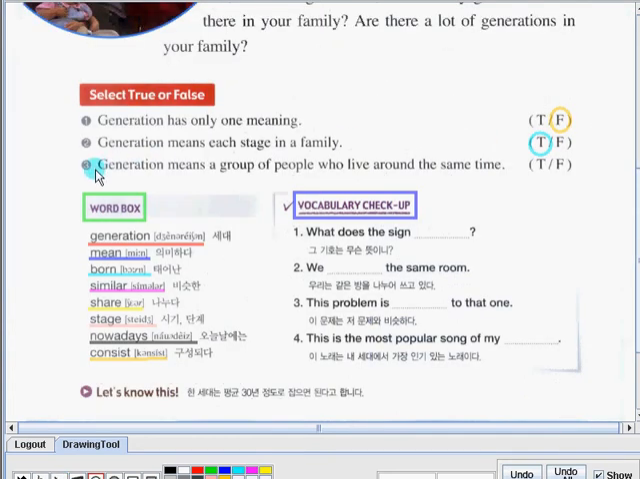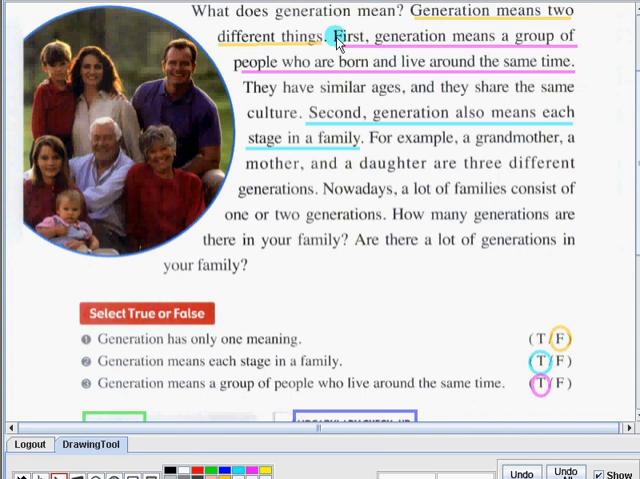Here is sentence number 3. Generation means a group of people who live around the same time. True or false? This sentence is true. Let's have the sentence in the passage. Here's the sentence. First, generation means a group of people who were born and live around the same time. So sentence number 3 is absolutely true.